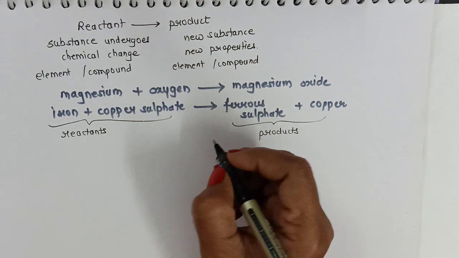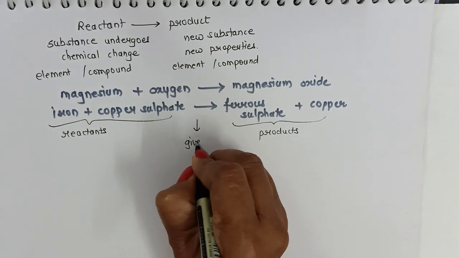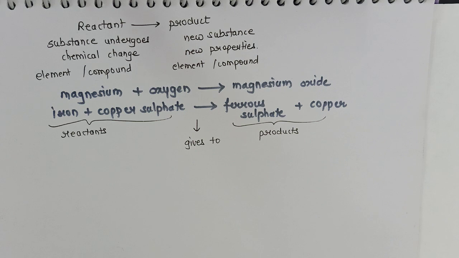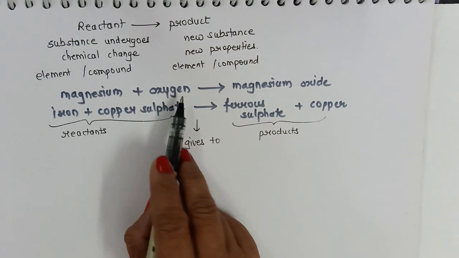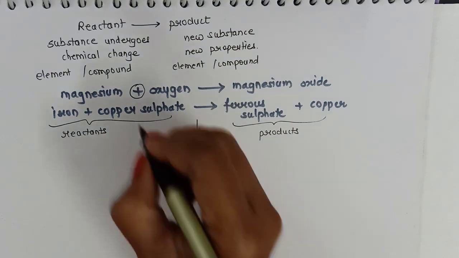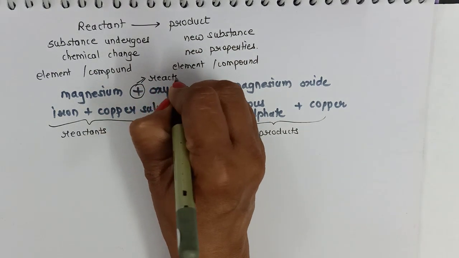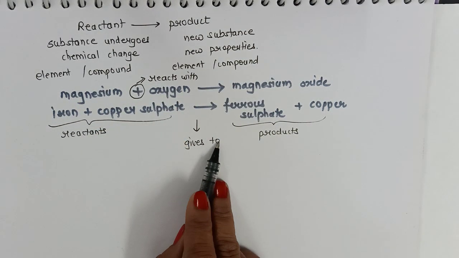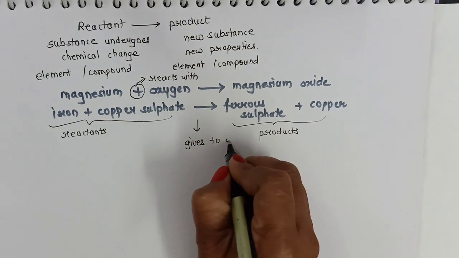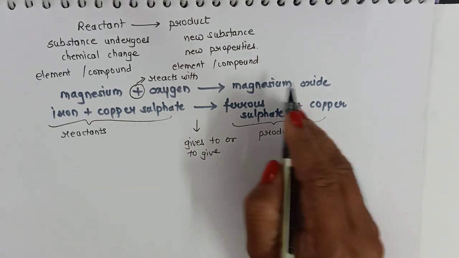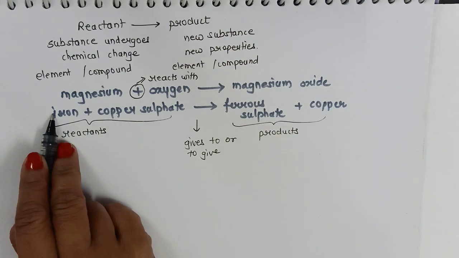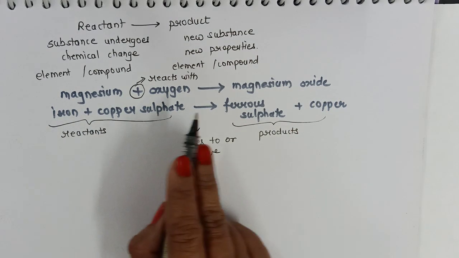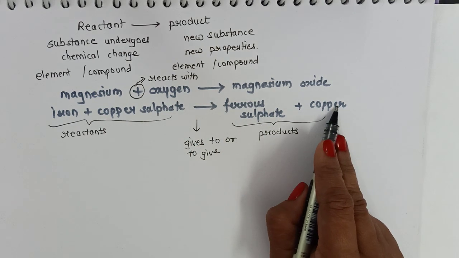This arrow is pronounced as gives, as, gives to. So how do we verbally represent this reaction? Magnesium reacts with oxygen. The symbol of plus says reacts with. So magnesium reacts with oxygen and gives to, or to give, magnesium oxide. Iron reacts with copper sulfate to give ferrous sulfate and copper.